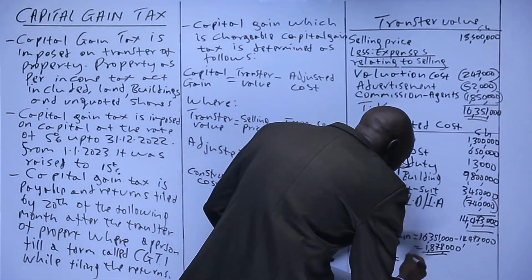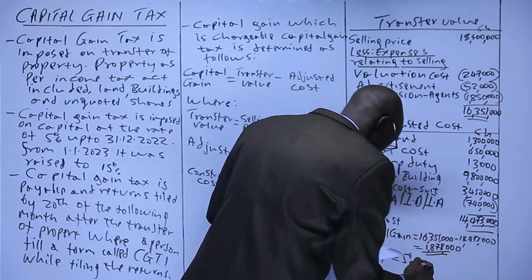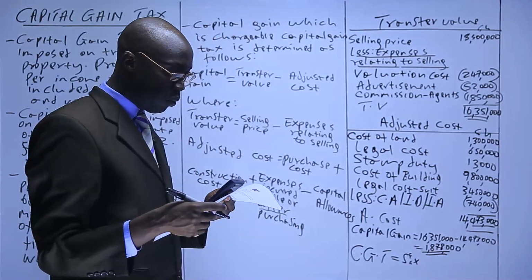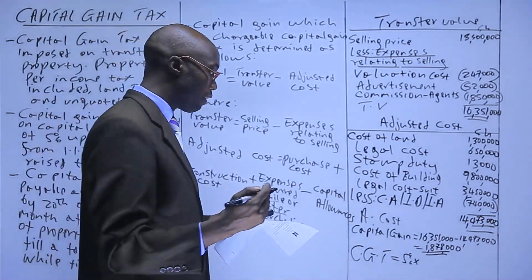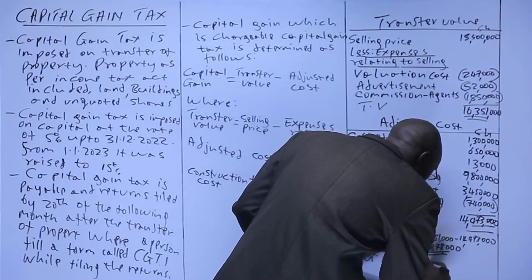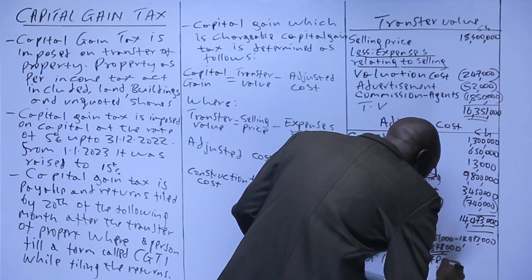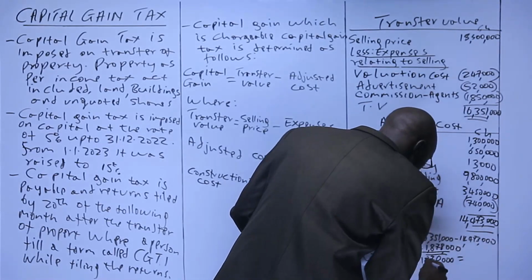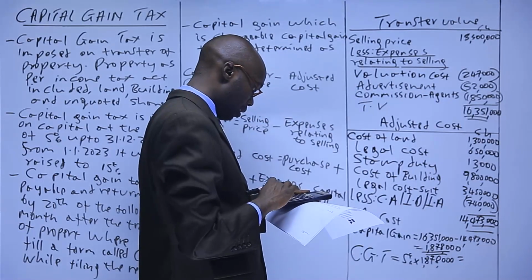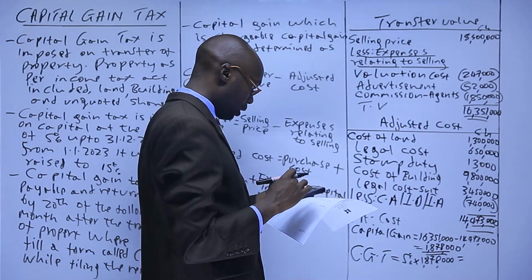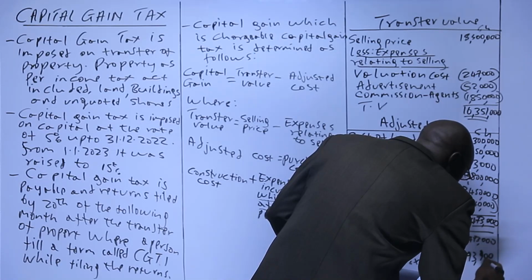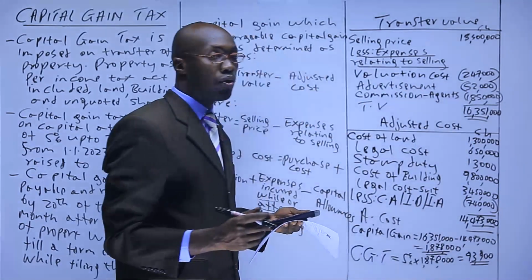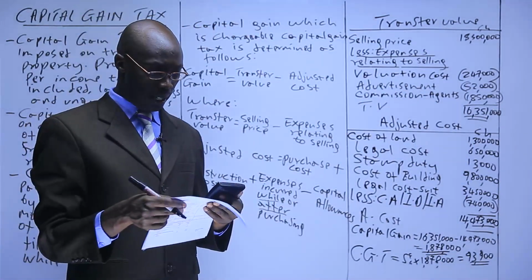Then CGT, that is the short form for capital gain tax as it is indicated there. It is 5%, and it is 5% because if you look at the year of selling, it was September 2022, before the 15% was effective. So of 1,878,000 times 5%, that gives us 93,900. So that is how you get the capital gain tax.